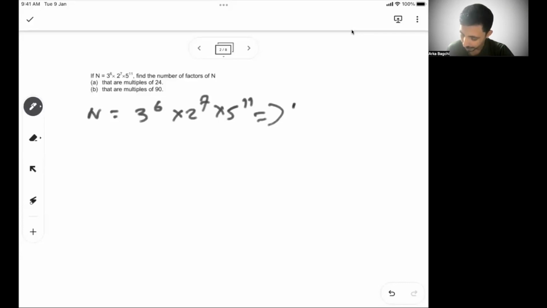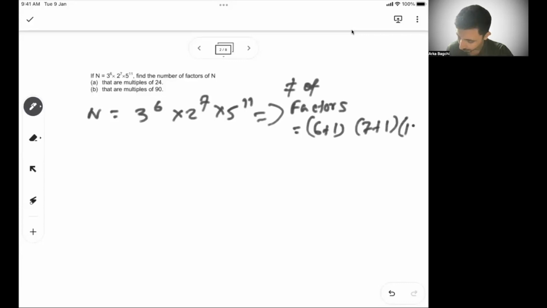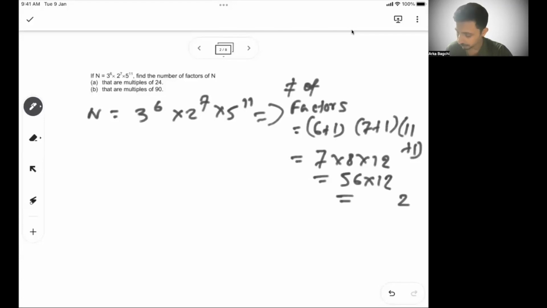So that means the number of factors for n will be 6 plus 1, 7 plus 1, 11 plus 1. This is a recap of your factorization concept video. You can go back and see how we calculate, but it's basically each power plus 1, and multiplication of the same thing for all the powers. So 7 into 8 into 12. 56 into 12 is 672. So these are the number of factors of n.